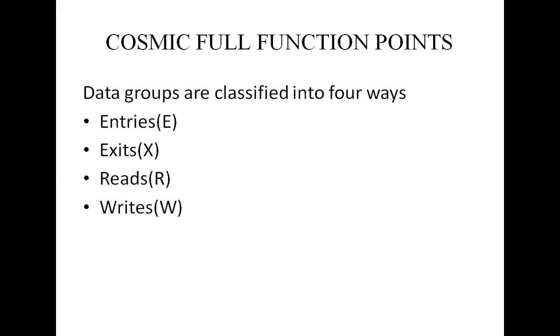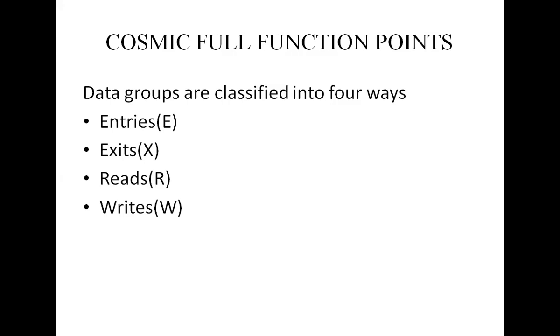Exit is where the subprocess moves the data group out of the software component to a user outside its boundary.